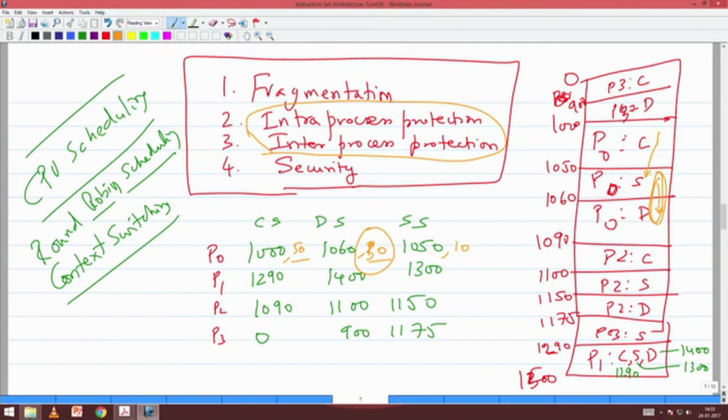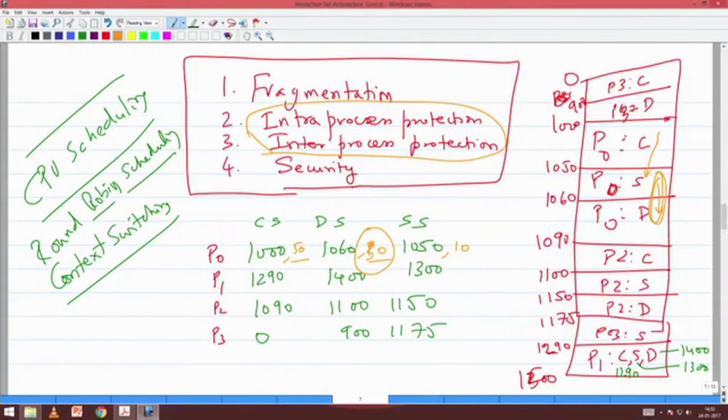Before that, let us say P2 finishes, so the P2 process is over and goes out, and this memory becomes free. P3 also finishes, so this memory also becomes free. So what is the total memory now available?